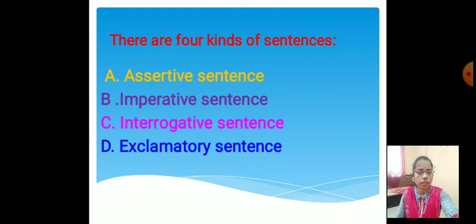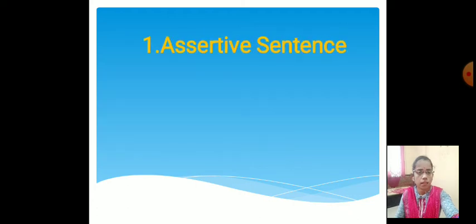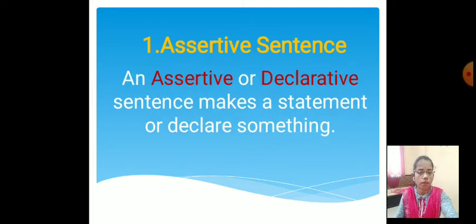Let's see the first kind of sentence, assertive sentence. Let's see the definition of assertive sentence. An assertive or declarative sentence makes a statement or declares something. An assertive sentence is also known as a declarative sentence. It means it makes a statement or declares something, that means assertive sentence.